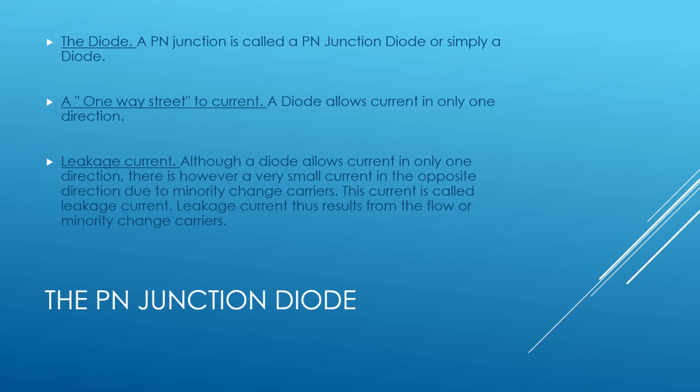Leakage current. Although a diode allows current in only one direction, there is, however, a small current in the opposite direction due to minority charge carriers. The current is called leakage current. Leakage current thus results from the flow of minority charge carriers.